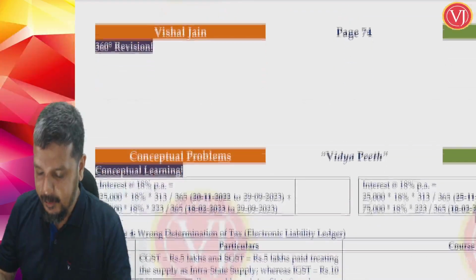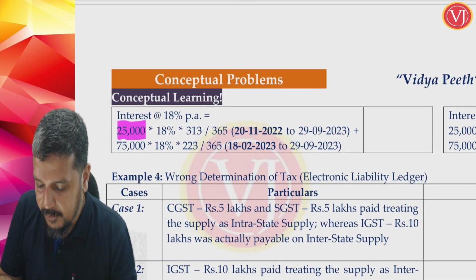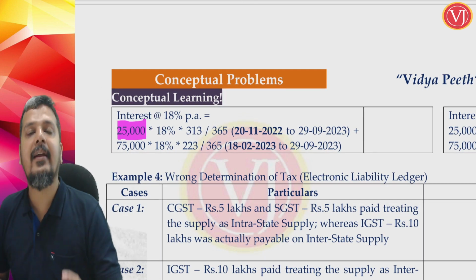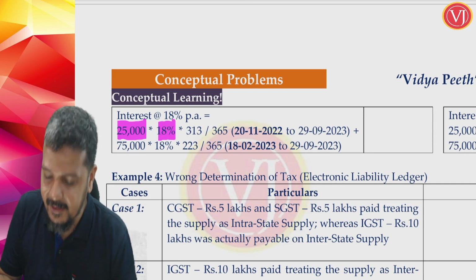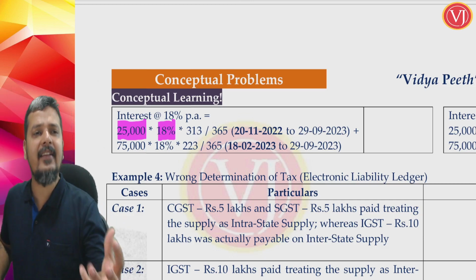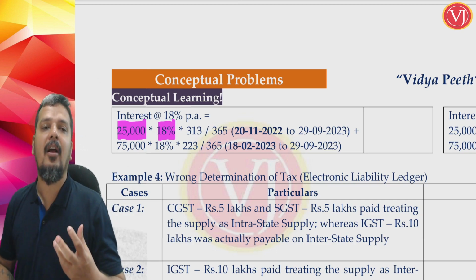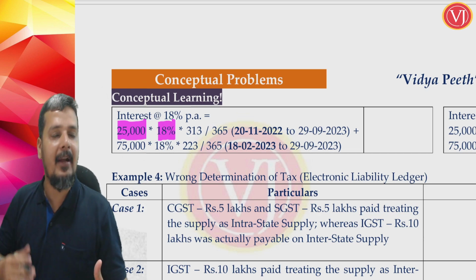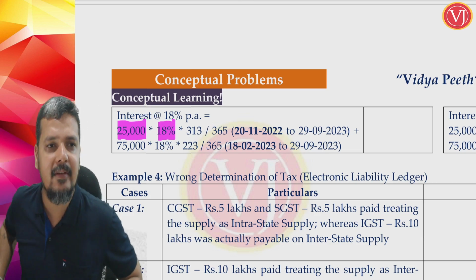Now let us start the interest calculation. On which amount? On 25,000. The interest rate as per section is maximum 24%, but the notified rate is 18%. Late payment interest rate is 18%. But for wrong availment and utilization of ITC, the interest as per section 50 subsection 3 is 24% maximum, but the applicable rate is 18%. So for your exam, the interest rate is always 18%.